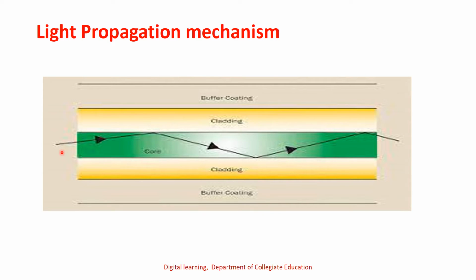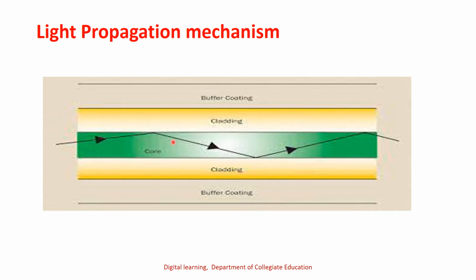Light from a laser or some light bulb or some other source enters one end of the fiber. As the light travels through the core, it strikes the core-cladding interface. Due to cylindrical symmetry, the ray will suffer total internal reflection at the interface.